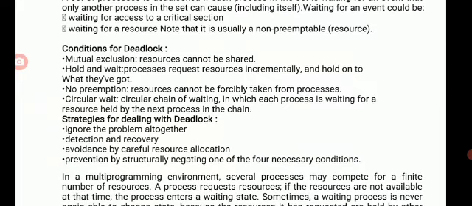Strategies for dealing with deadlock: ignore the problem altogether, detection and recovery, avoidance by careful resource allocation, and prevention by structurally negating one of the four necessary conditions. Exactly, what we are going to do is avoid the presence of deadlock.